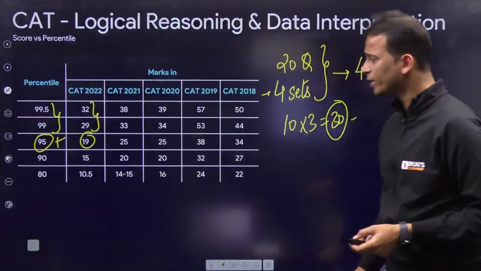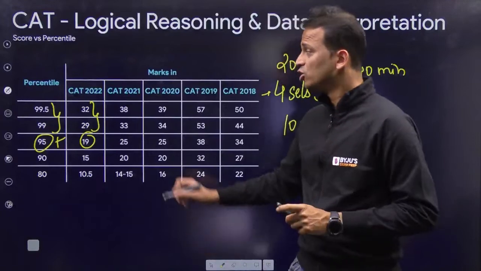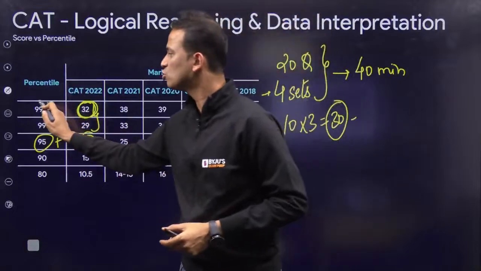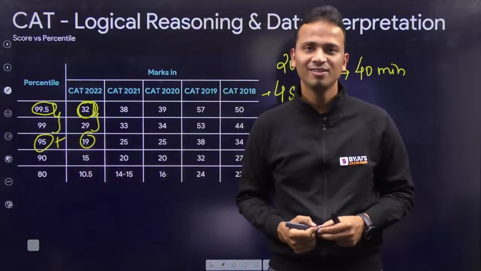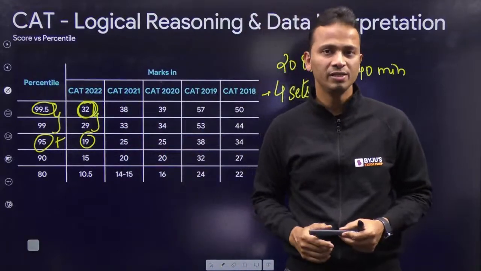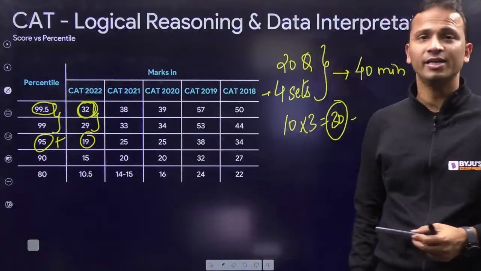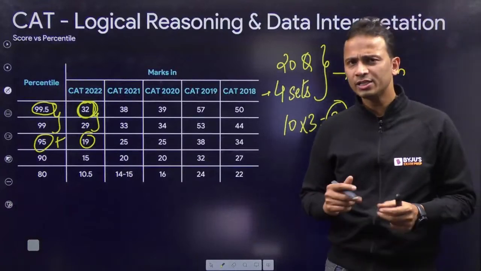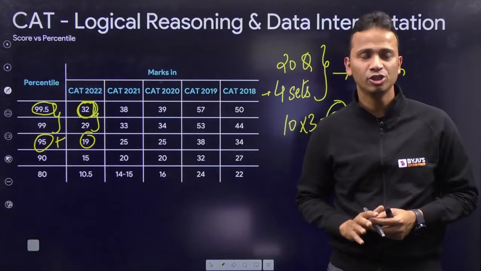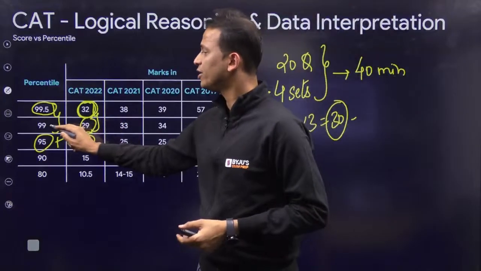All right. Okay. So score versus percentile. This is why I was telling you why this is important. So a student who has scored 32 marks in CAT 2022 is able to score 99.5 percentile. बताइए. So effective correct of 11 questions out of 20. And you are sitting in top 0.5% of the students in LRDI section. Okay. So it is very important to set up a realistic target once you are entering the examination hall or even before that, right? Now, a score of 29 could get you 99 percentile.